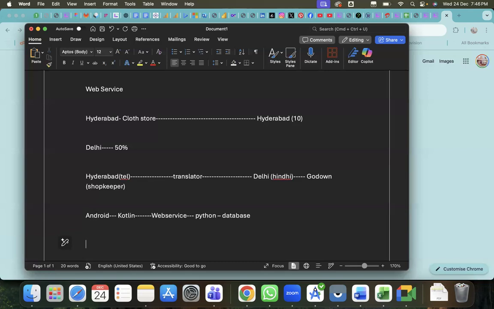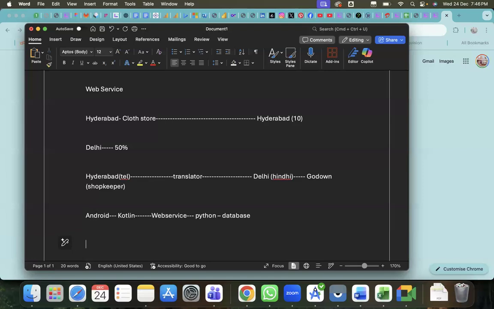The backend team, whatever they use, will convert from web service format to their understandable language, search in a database, then send back in web service format only. Then we receive the response in web service format, and we convert that into our understandable language. So this is the simple life cycle of the web service.